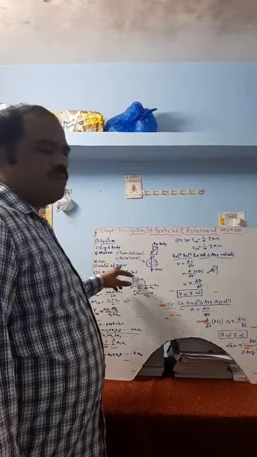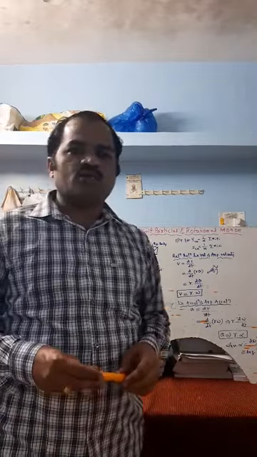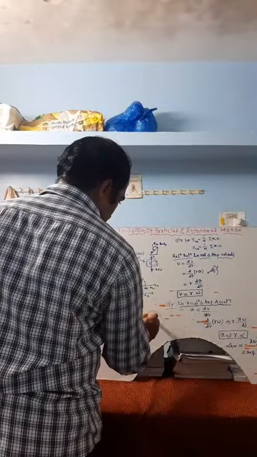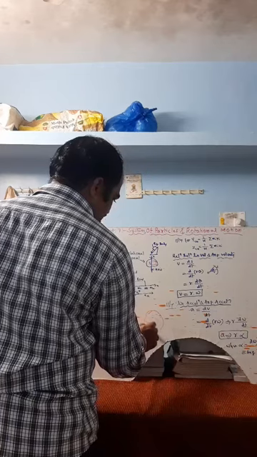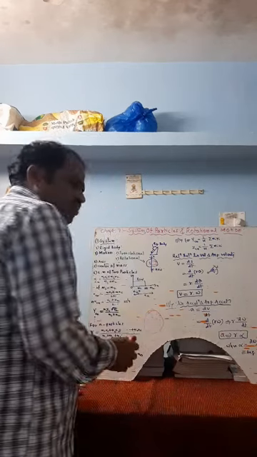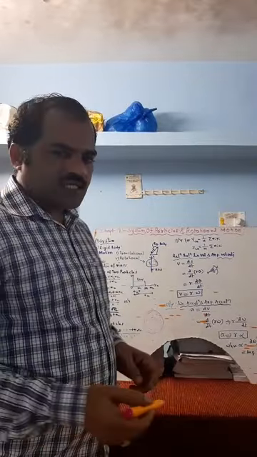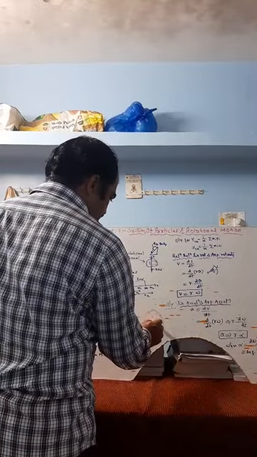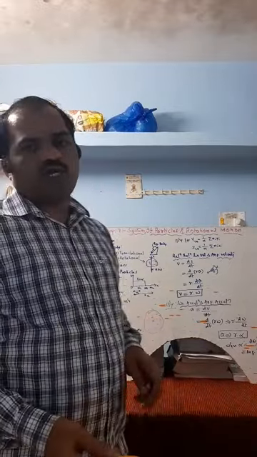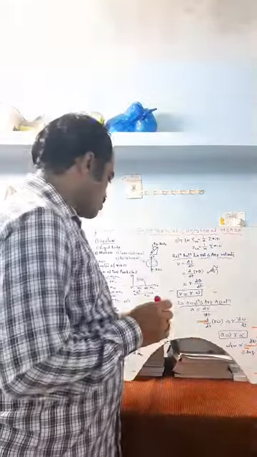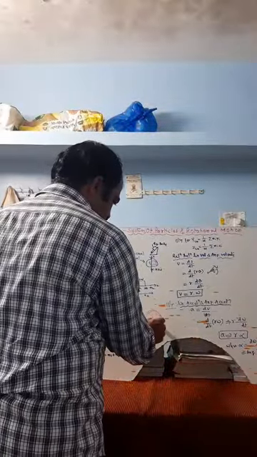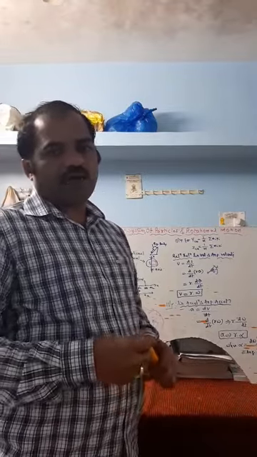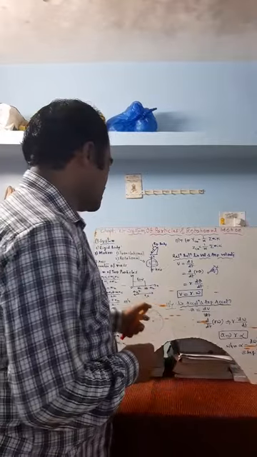Then comes what is center of mass. Center of mass is nothing but a point in the rigid body. Suppose I consider this is a rigid body, we will be having a large number of particles like this. All the particles will be having masses. So considering the mass of the entire body, there will be only one point in the rigid body where the total mass of the body is treated to be present, or assumed to be present. So this point where total mass of the body is assumed to be present, that is called as the center of mass. That is, the entire mass is supposed to be concentrated at that point.